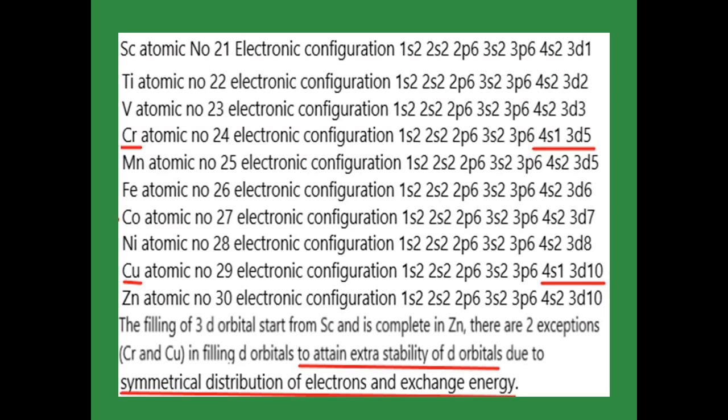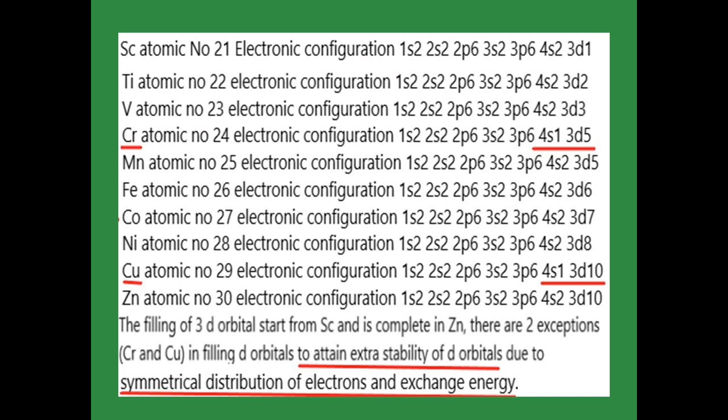Here I have mentioned the electronic configuration for scandium to zinc. Scandium, atomic number 21: 1s2, 2s2, 2p6, 3s2, 3p6, 4s2, 3d1. So the last electron enters into the 3d orbital.